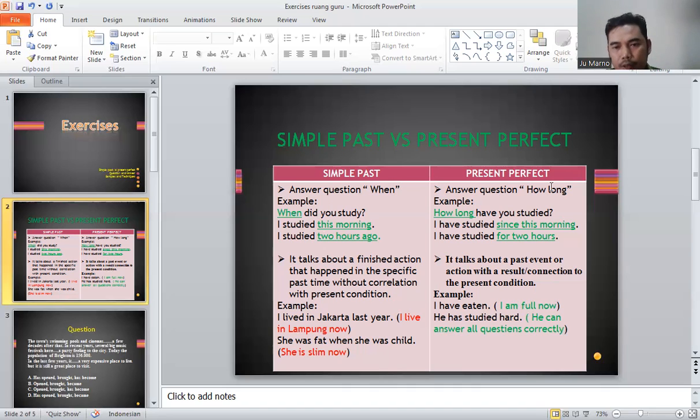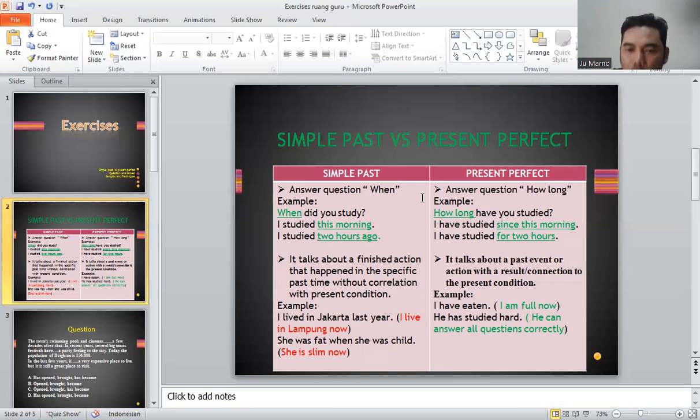Meanwhile, present perfect answers the question about how long. For example, when did you study? I studied this morning. I studied 2 hours ago. So the time signals, this morning and 2 hours ago, are answering the question of when. When did you study? I studied this morning. I studied 2 hours ago. The answer to the question when is a point in time.